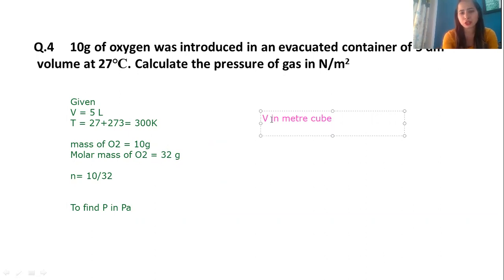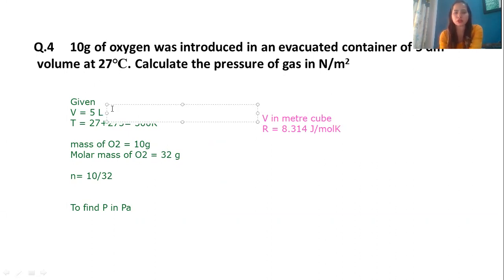And my pressure will be in Pascal if I take the value of R as 8.314 joule per mole Kelvin. So when I say volume should be in meter cube, here we have volume as dm cube. So I'll just divide that 5 by 10 raised to minus 2, so that will give me my answer in meter cube.